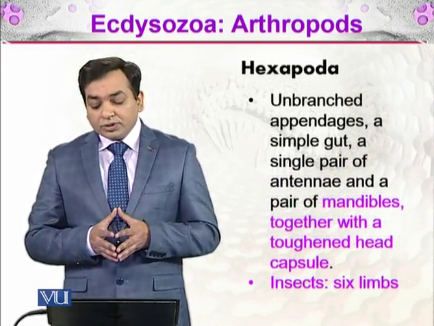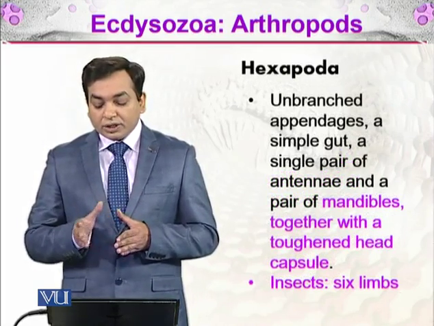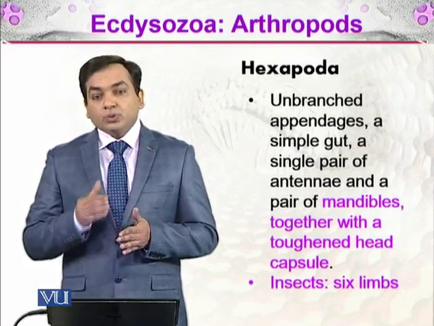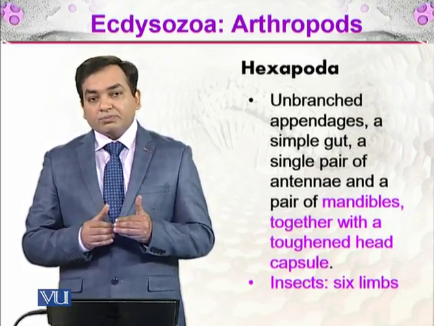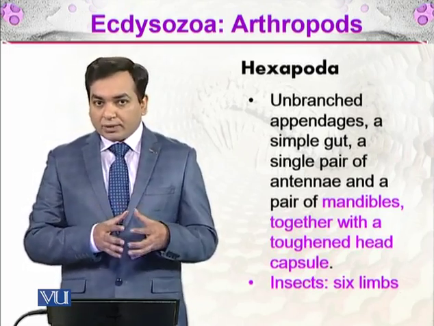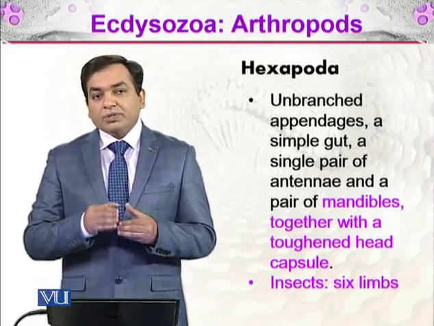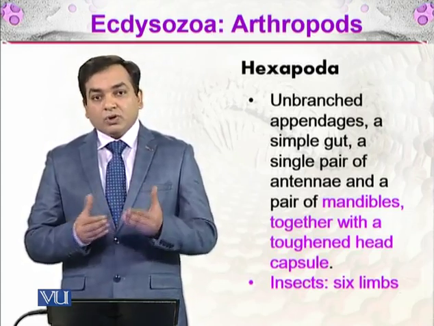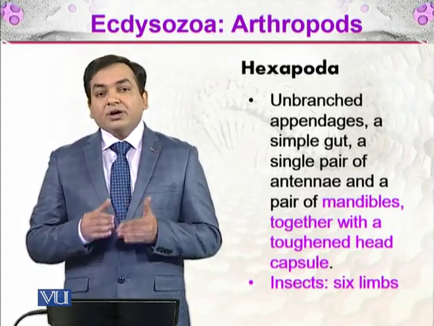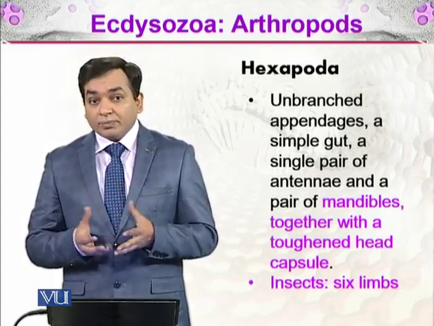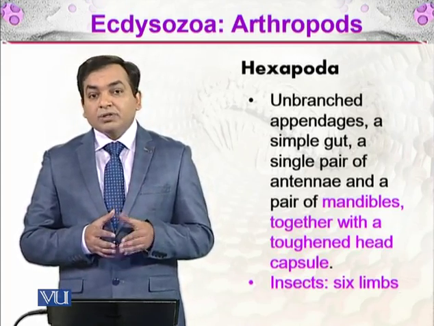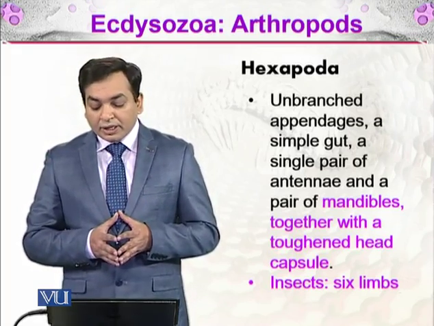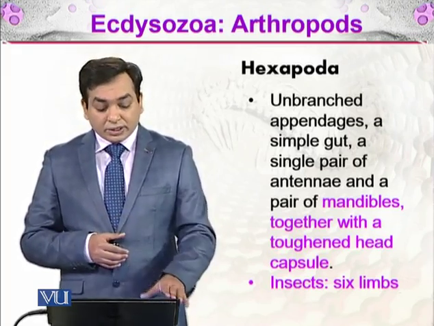Hexapods have unbranched appendages, a simple gut, a single pair of antennae and a pair of mandibles, together with a toughened head capsule. These are the different segments, with different appendages attached. The simple gut is responsible for digestion, antennae are responsible for perception of the environment, and a pair of mandibles is of course used for chewing and crushing the food. And insects also have 6 limbs.